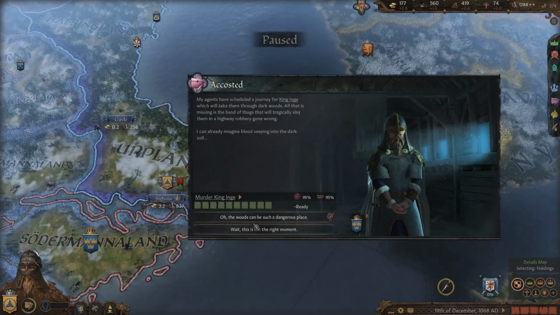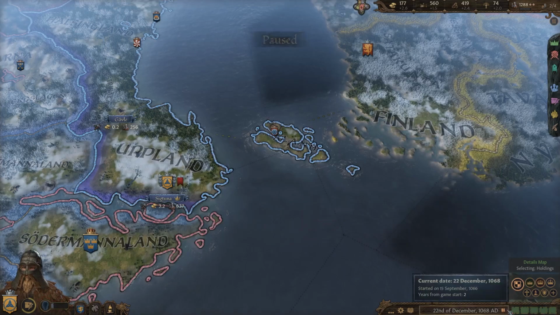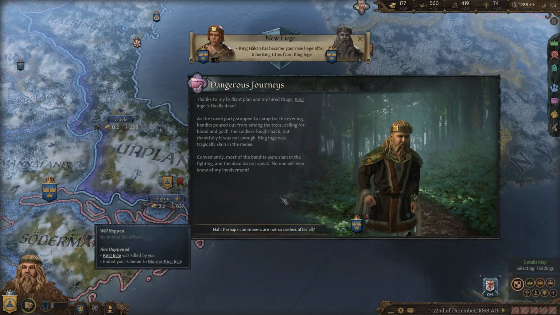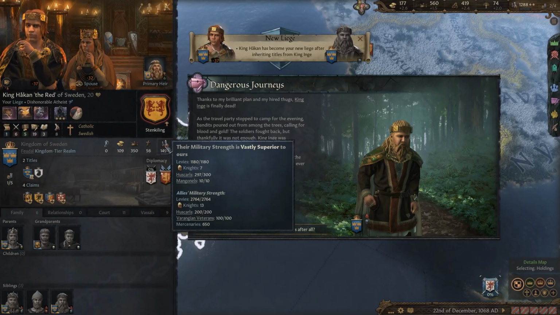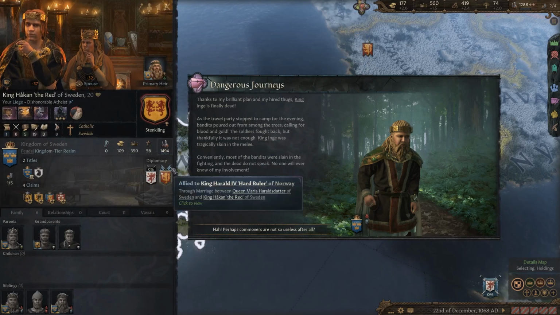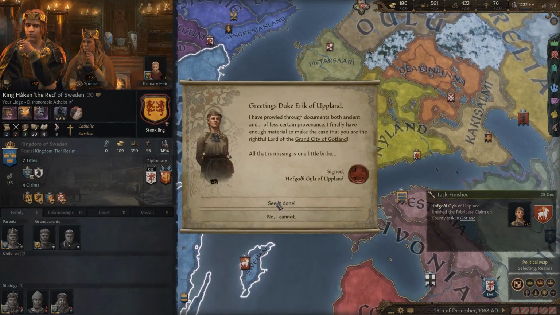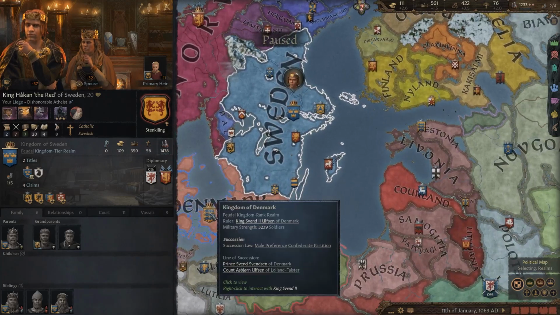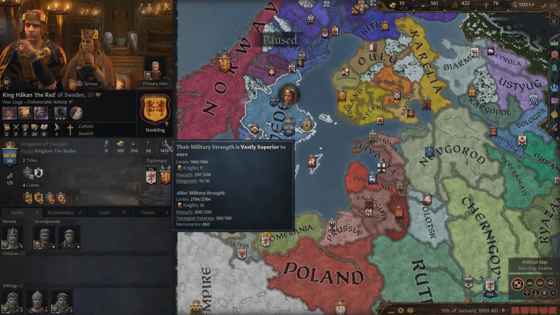Okay, our second murder scheme is here, and it has a 95% chance, so this better go through. And there we go, we got rid of that one also. And now it looks like the new liege is no longer allied to Denmark, which is helpful because they're strong, but now he's allied to Norway, who is honestly just as strong.